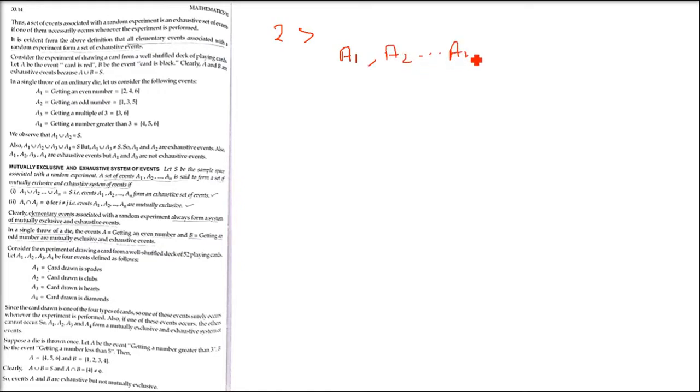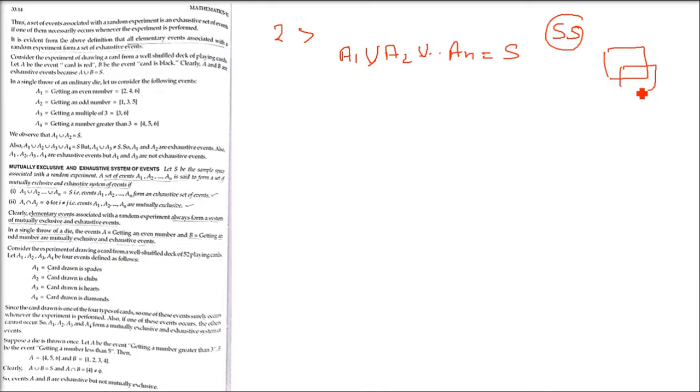So if we have A1, A2, AN, these are N events. We have a sample space. These are all the events. If I take the union of all of these, and it gives the sample space, we call A1 till AN exhaustive events. So two or more events are exhaustive if their union is the sample space. We are going to combine them, take the union, and if it gets to a sample space, we say, oh, it's an exhaustive event. Now, I'll take an example here.